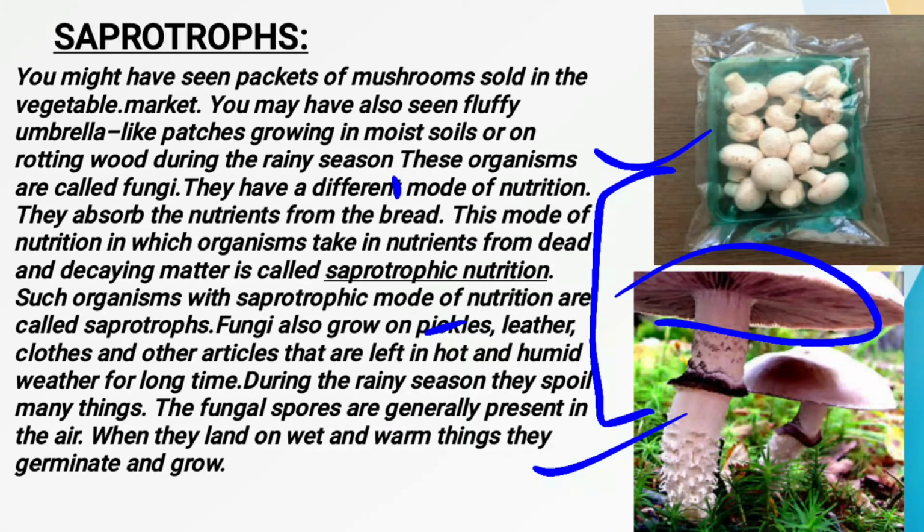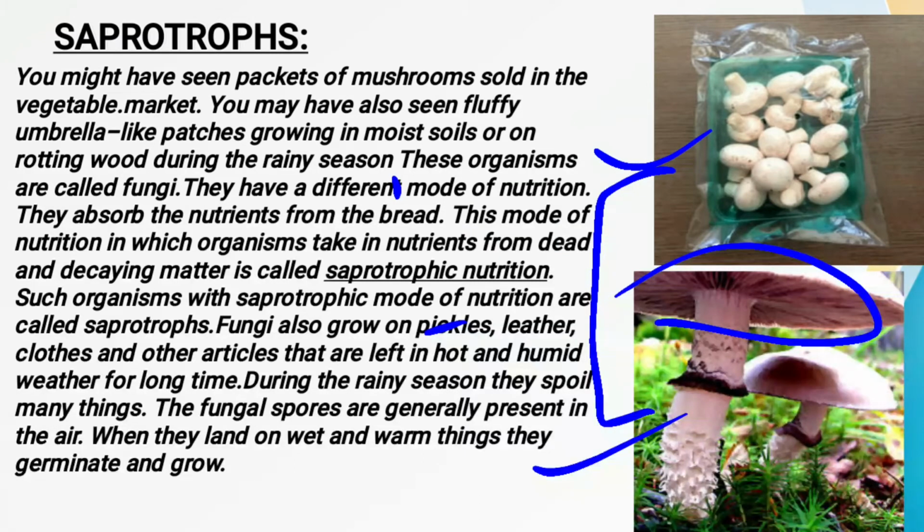So whenever these fungal spores get the sufficient requirement to grow properly, meaning they get the proper warmth or the proper moisture, then they immediately grow and germinate on that particular thing, whether on our clothes, on the soil, on the leather or on different kinds of food items.